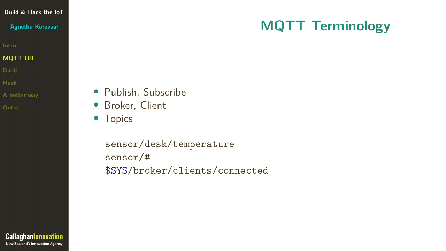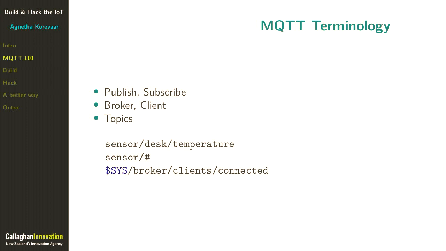So the hash character will let you get anything that follows on from there. So in this case, I could use sensor/hash to subscribe to all sensor topics everywhere. And finally, because there's always magic, the $SYS is used for system messages. That's going to be interesting when we're hacking.